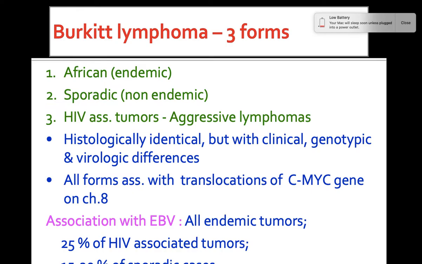Burkitt lymphoma occurs in three forms: the African endemic type, the sporadic type, and the HIV-associated type. HIV-associated is the aggressive form of Burkitt lymphoma. Histologically, all three forms are identical, but they vary in clinical, genotypic, and virologic features. All these forms are associated with translocations of C-myc present on chromosome 8. The endemic Burkitt lymphoma shows strong association with Epstein-Barr virus infections. 25% of HIV-associated tumors and 15 to 20% of sporadic Burkitt lymphoma also have association with Epstein-Barr virus infection.